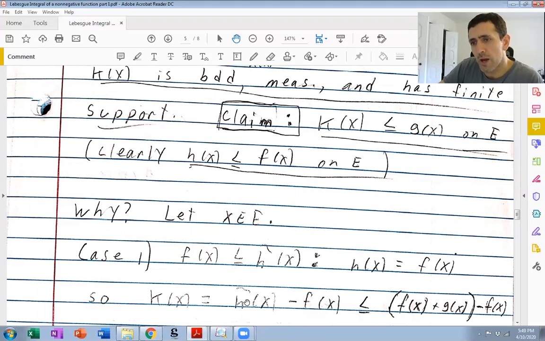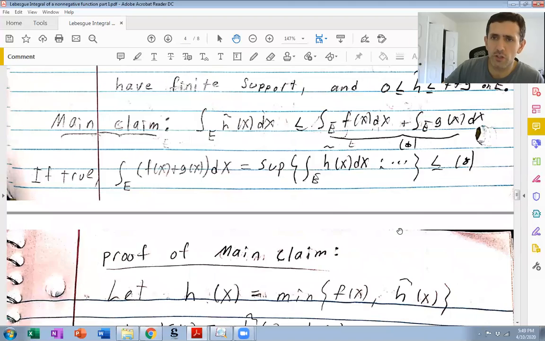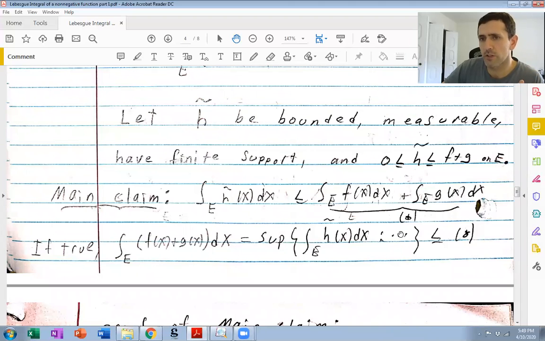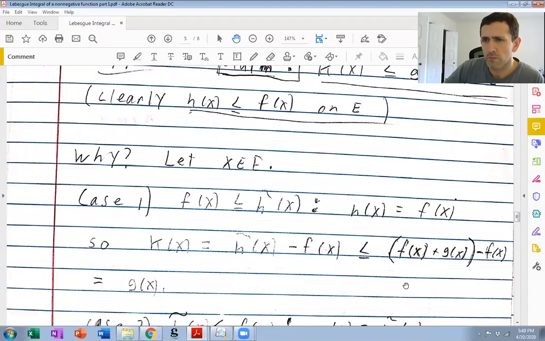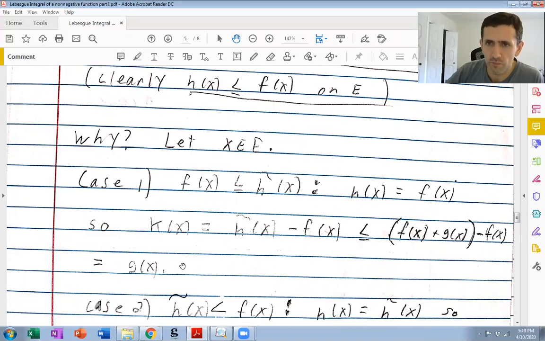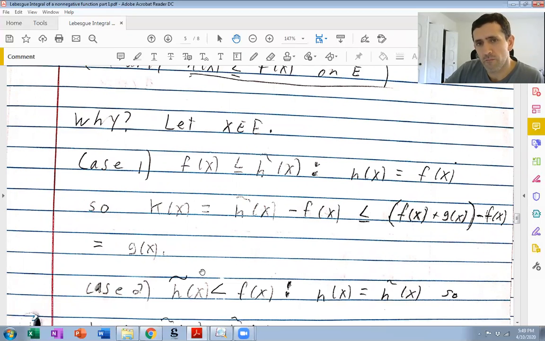But h tilde, remember, we picked it from the very beginning to be less than or equal to f plus g on E. Remember, h tilde is kind of our h corresponding to f plus g. So h tilde is less than or equal to f plus g on E. Okay? So k is at most f plus g minus f, which equals g. Okay? So this is definitely a clever definition for k to force it to be less than or equal to g in this first case.